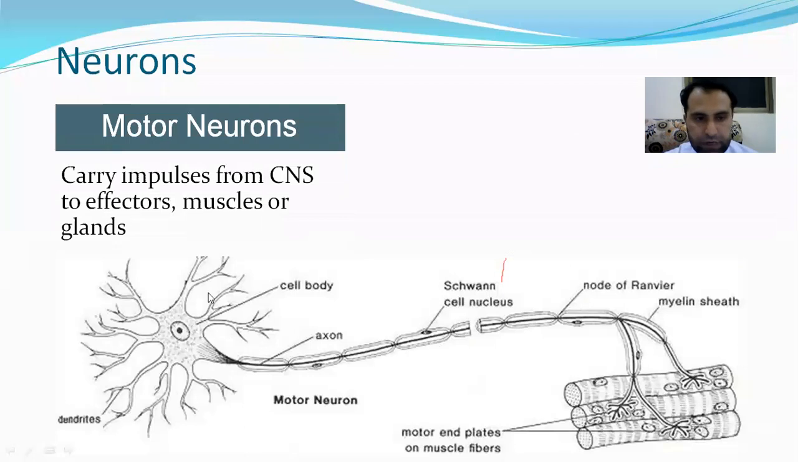This is motor neuron. You can see it here. It carries impulse from CNS to effector. That effector may be muscle or gland. Okay. So this is dendrite and this is axon. That axon reaches and attaches to muscle or gland. Okay. Now in this case, it's stimulating muscle.